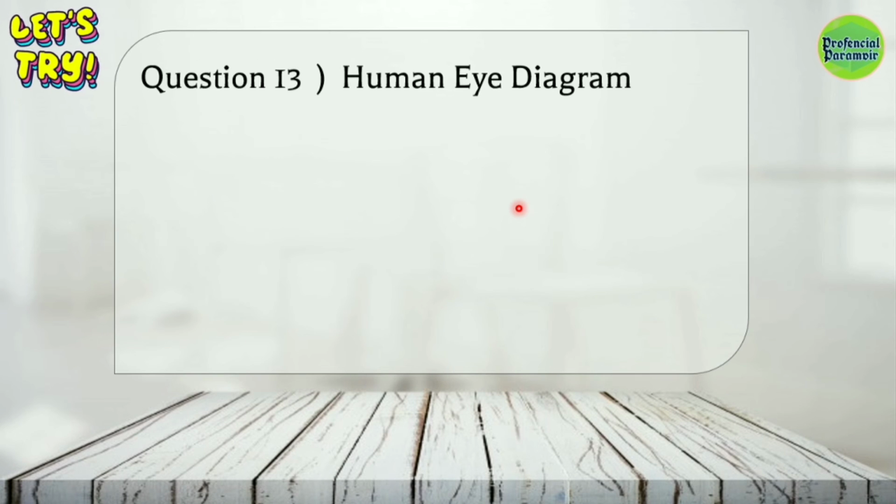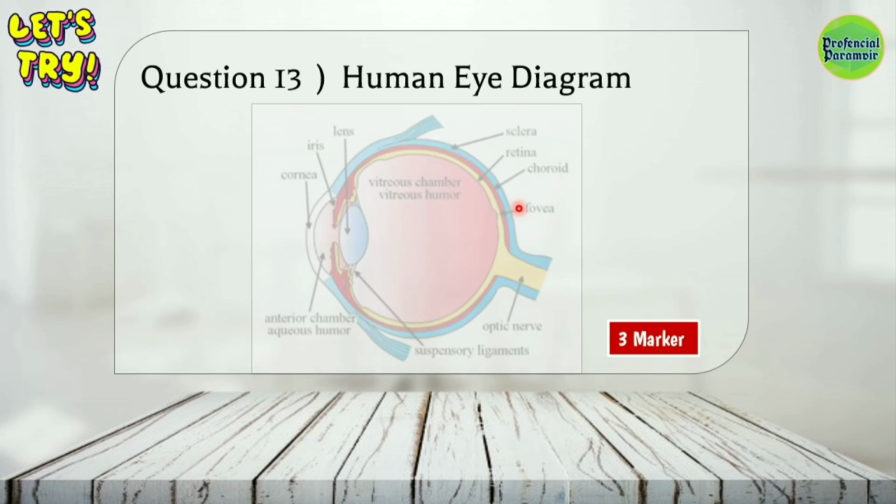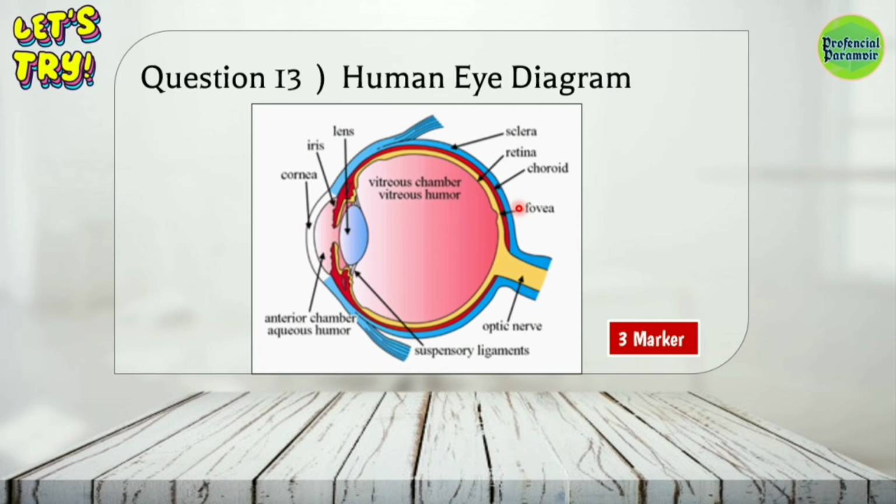Now last question. This is a very important diagram from this chapter. I have told you in my diagram video also. If you haven't watched most important diagram for class 8, do watch that video. I will give the link of that video in the description of this video. Human eye diagram. It is an important question for 3 marks from this chapter. This is a diagram of human eye.